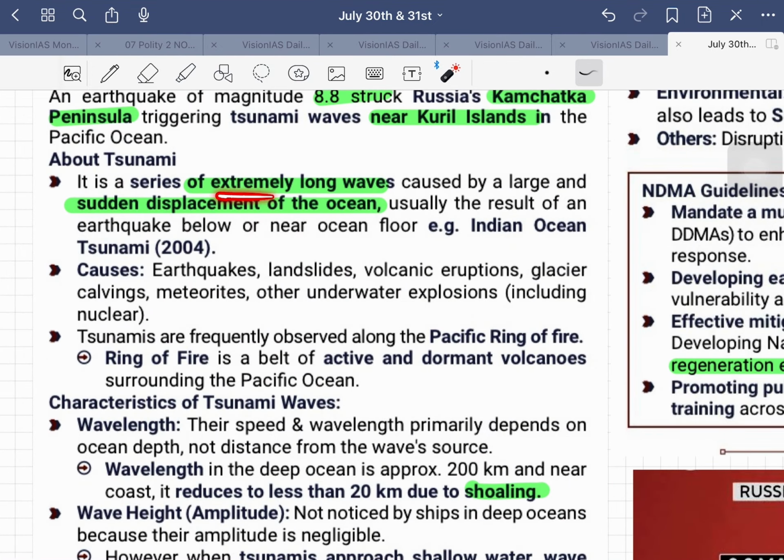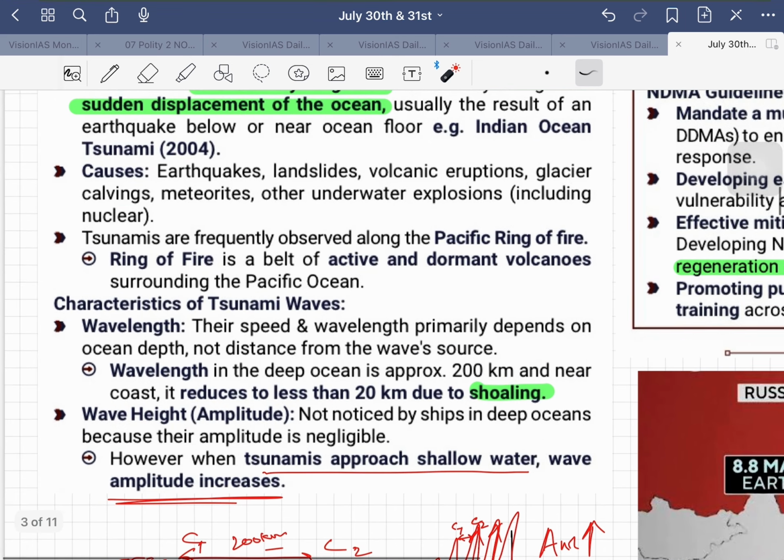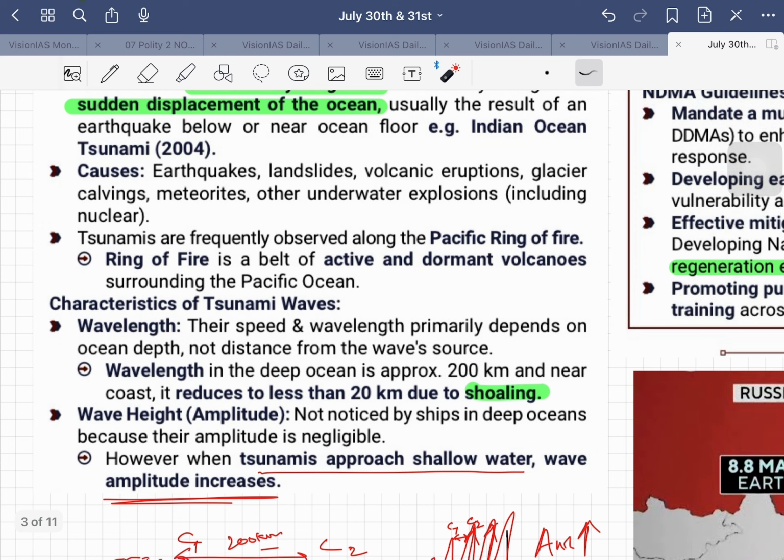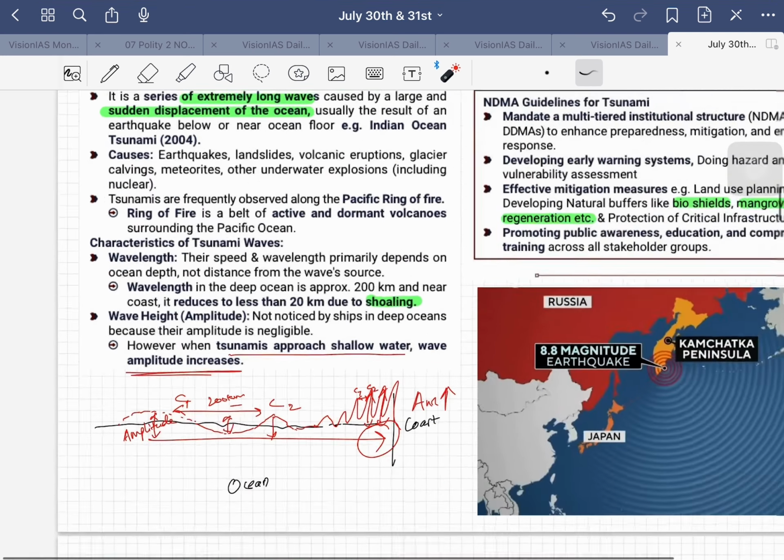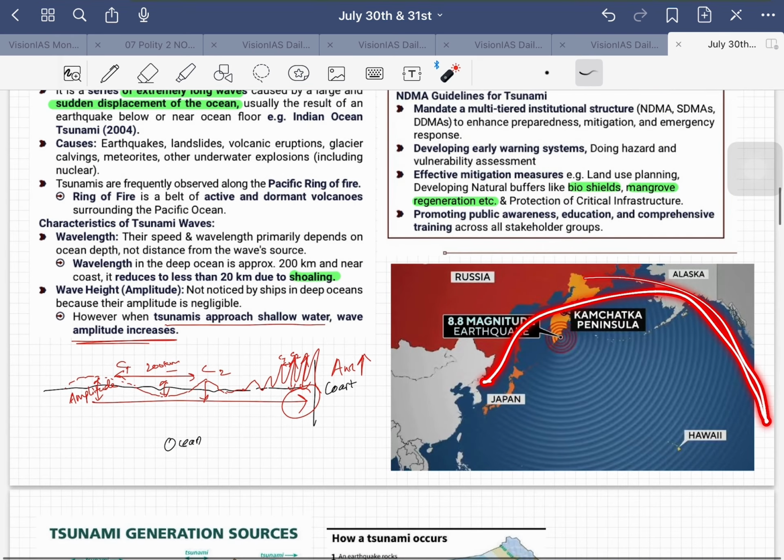Tsunami is a series of extremely long waves caused by large and sudden displacement of ocean. Displacement is a movement, right, in a particular direction. Example, the Indian Ocean tsunami 2004 is the best example here. And what are the causes of this tsunami? Earthquakes, landslides, volcanic eruptions, glacier calvings, meteorites, and other underwater explosions as well. And most of the tsunamis occur in this Pacific Ring of Fire only. This is the Pacific Ring of Fire.